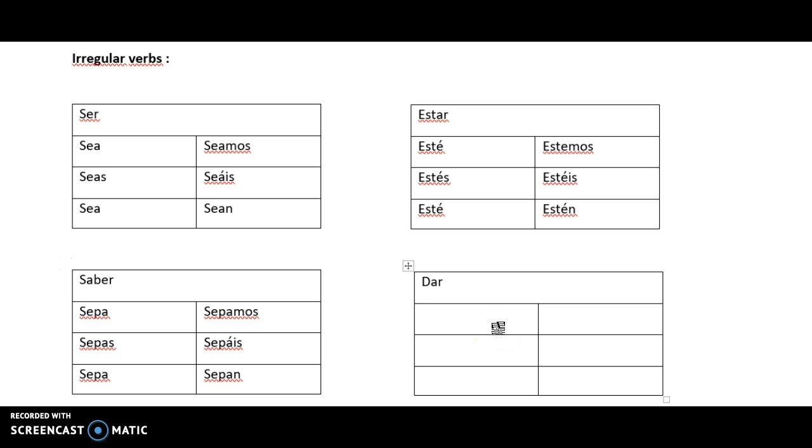For dar, we need an accent mark in the yo and the usted, él, ella form. So we have dé, des, dé with an accent, demos, deis, no accent in deis, and den.